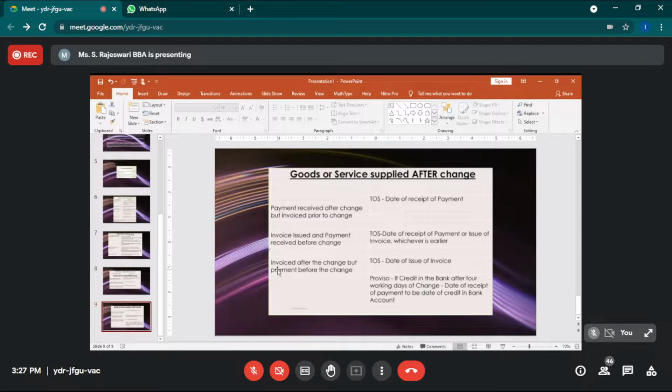Okay, and the next one is, if the goods and services are supplied after the change, that means the change in the value happens after you have made the payment, then how will the tax liability be treated? Suppose you have received the payment and the tax liability has changed before the invoice is prepared. In that case, on the date you received the payment, your tax liability will be calculated.